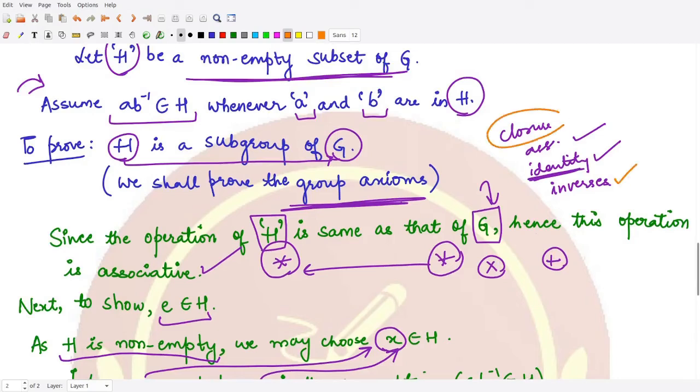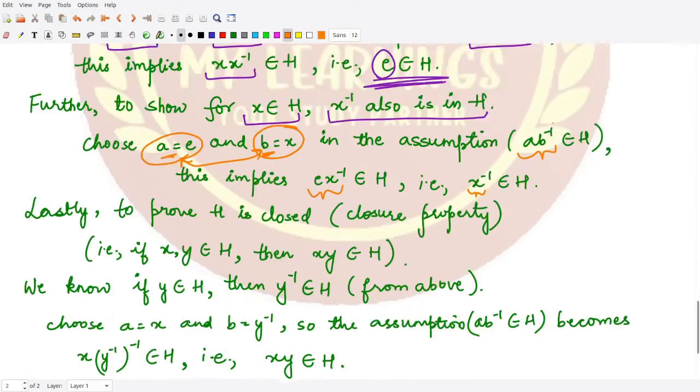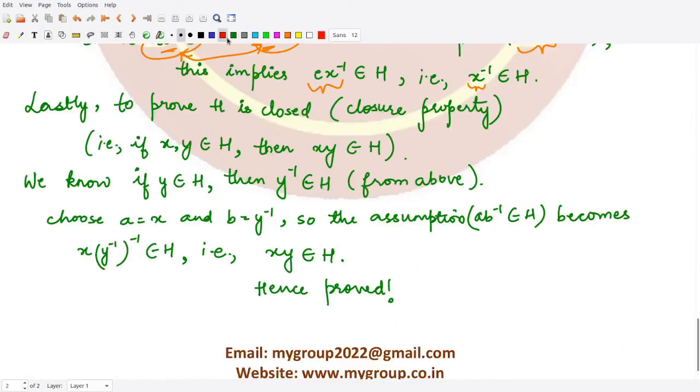Now the last thing that is required is the closure property. Here we want to prove that H is closed under the operation. In this case, we are taking the operation of multiplication. So if we take both X and Y from H, then their product XY also belongs to H. For that, we know that if Y is present in H, then Y inverse is also present in H from the previous part.